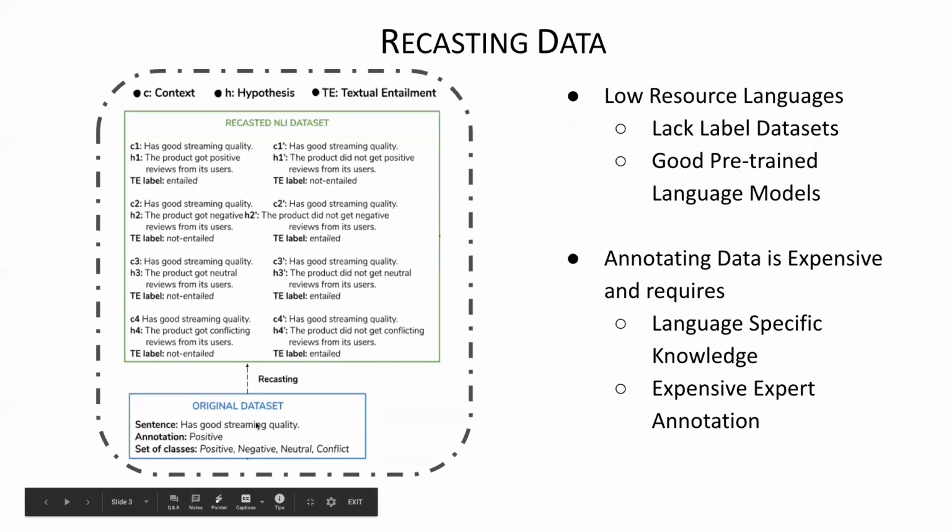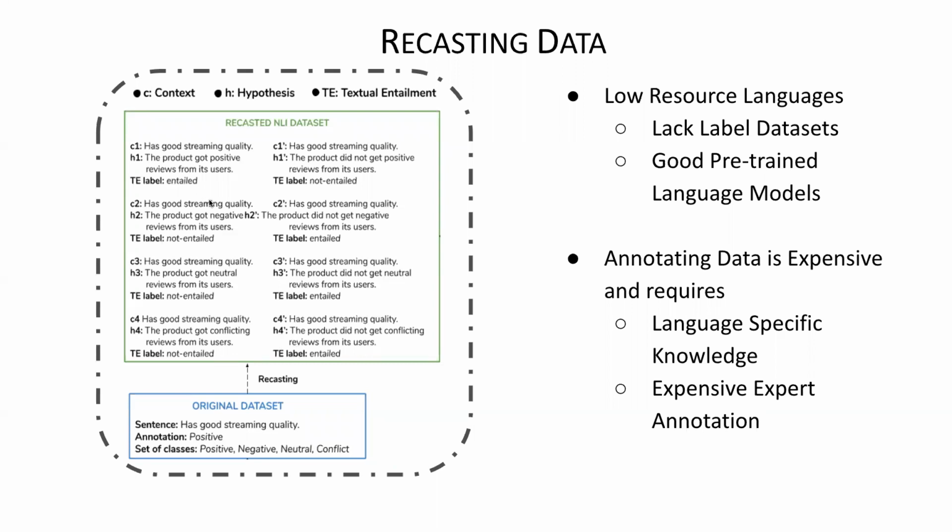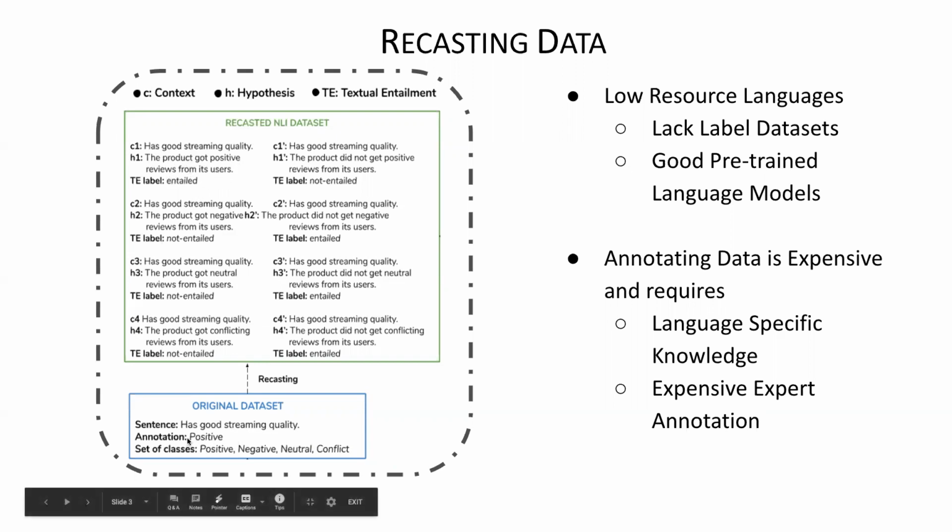Now, what you can do is convert this dataset into an NLI dataset using the classification and all the set of labels. The true label will determine the entail or not entail gold label of textual entailment. For example, has good streaming quality. The product got positive reviews from the user. We know this is entail because the original label is positive.